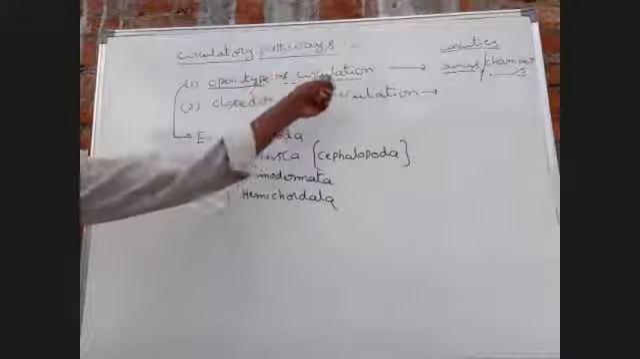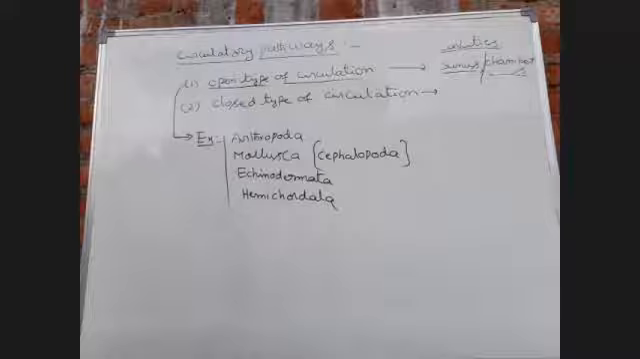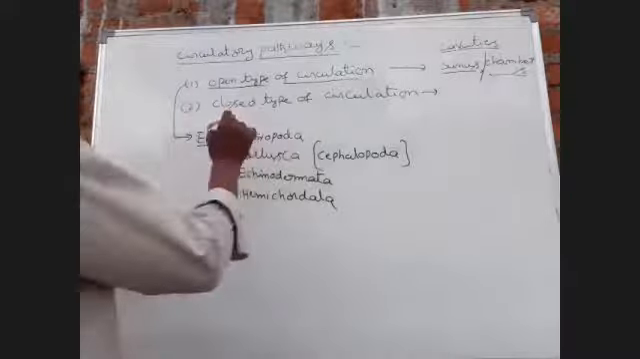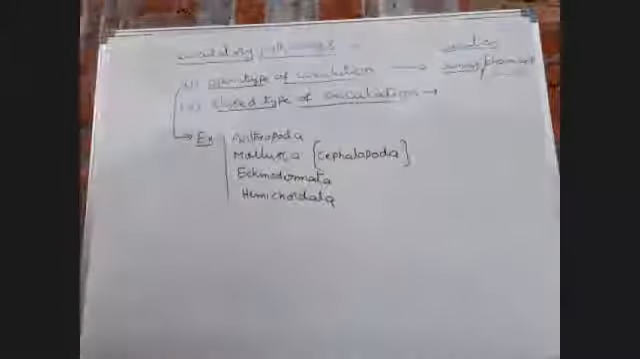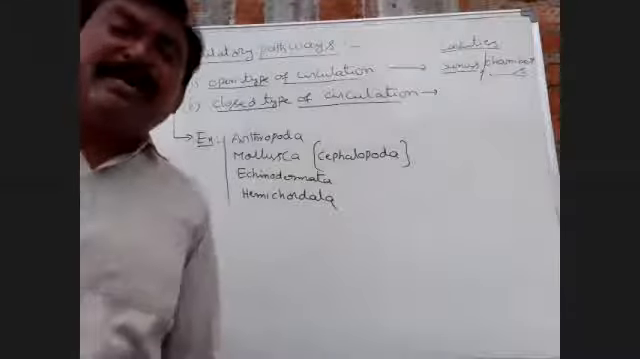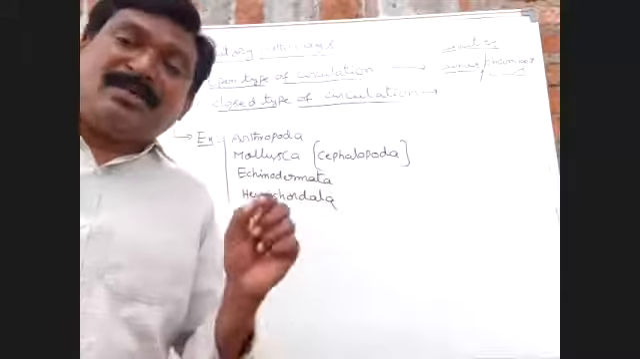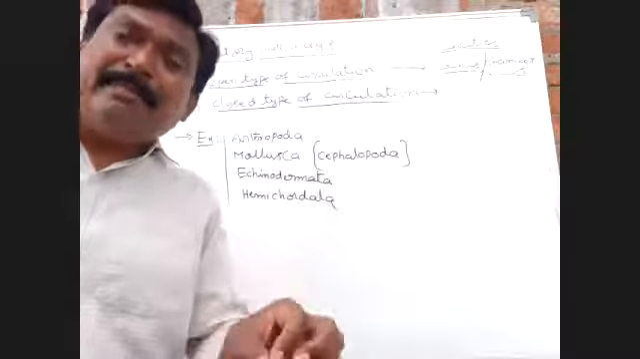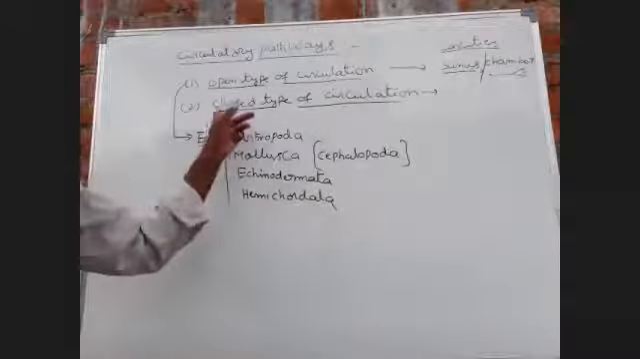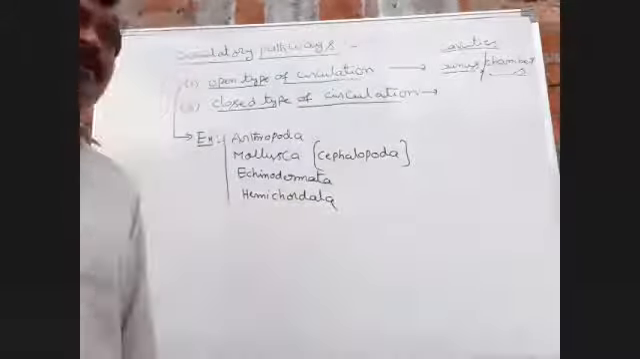These phyla contain open type of circulation. Okay, this is over the open type. Next, come to the closed type of circulation. The circulation of blood occurs within the blood vessels and blood capillaries. This is called closed type of circulation.